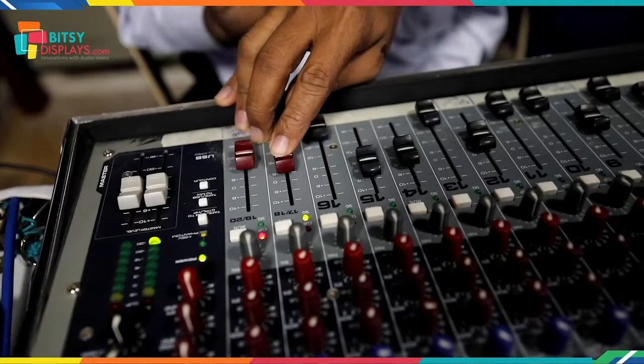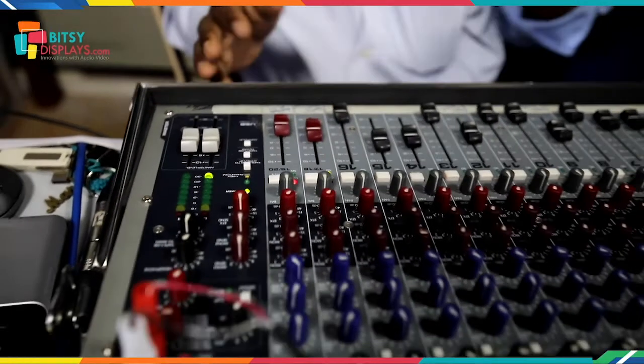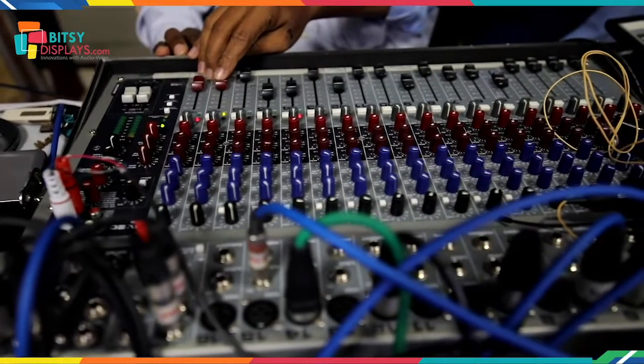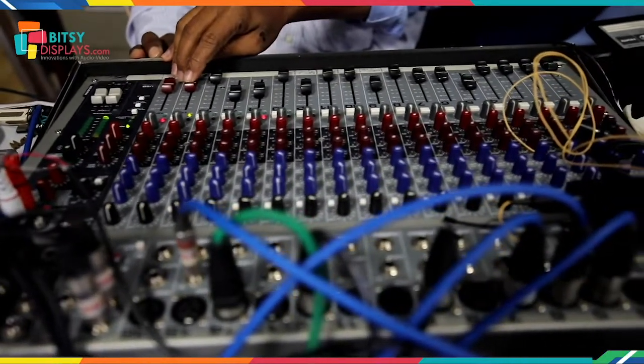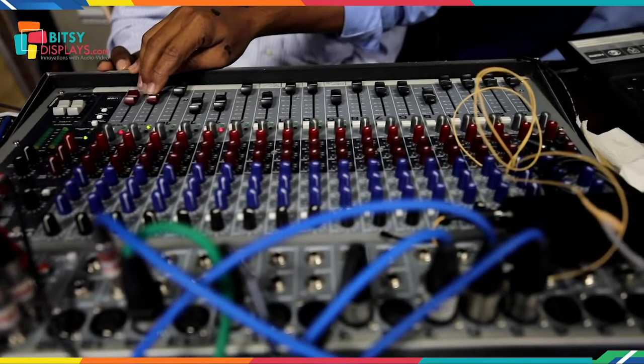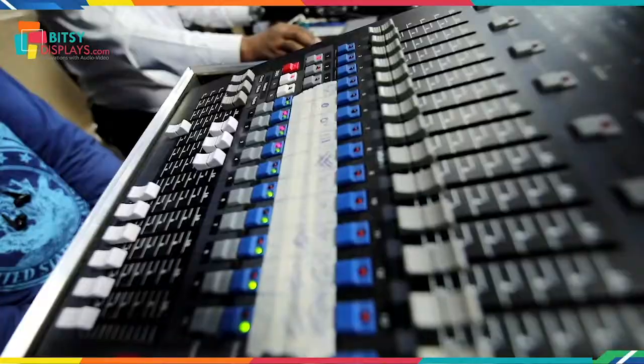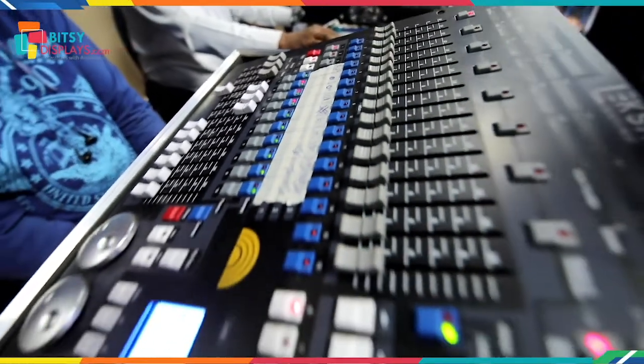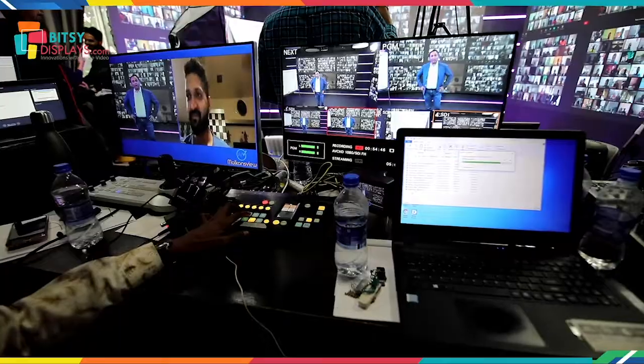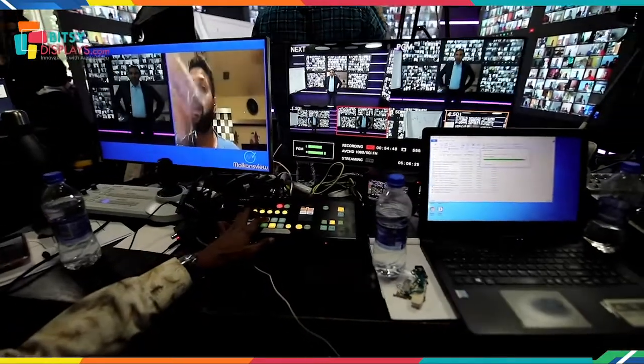Audio mixture is a small device that makes a lot of difference. It takes multiple inputs from all the devices and gives desired output, cancelling the unnecessary noise. Video mixtures, like audio mixtures, were used to take inputs of video from all the directions and all the activities happening in the video and give desired output.